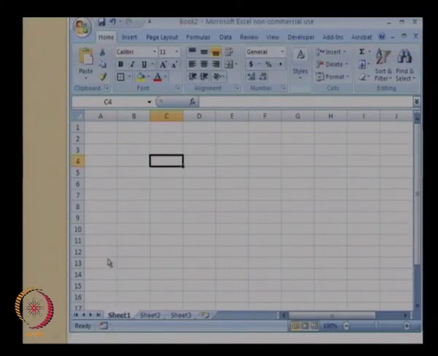Okay. The next thing that I want to point out to you is that the worksheet contains nothing but a range of rows and columns. The columns are named A, B, C, D, E, F and so on, and the rows are numbered 1, 2, 3, 4, 5, 6 and so on. Okay. This particular one over here is the current cell. This current cell is represented as column C and row 4. The location or the name of the cell is located over here. So this tells you the current active cell.